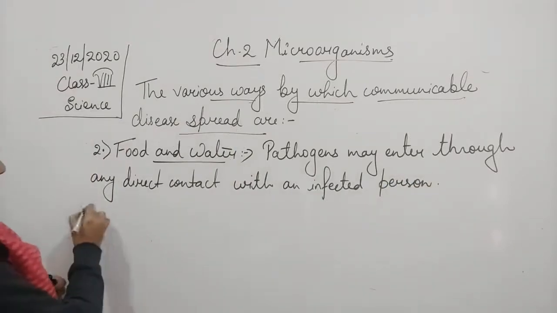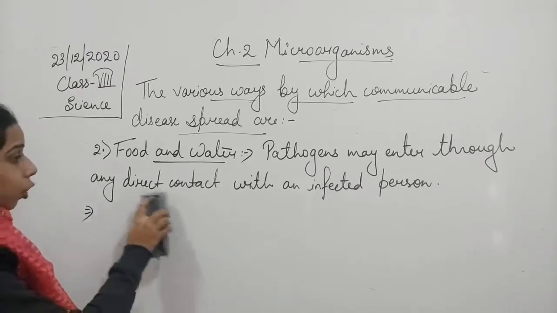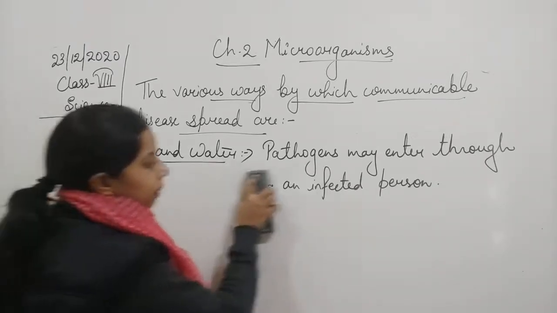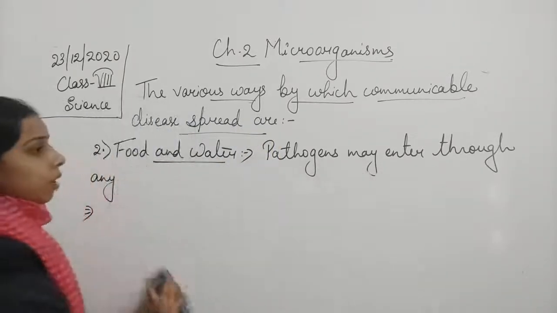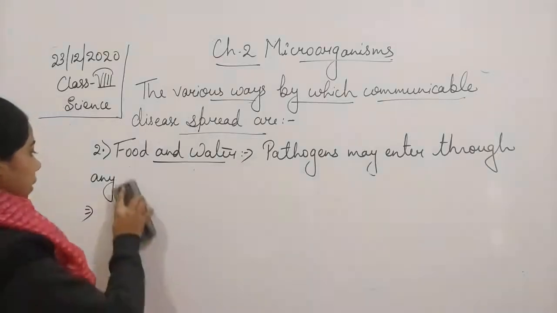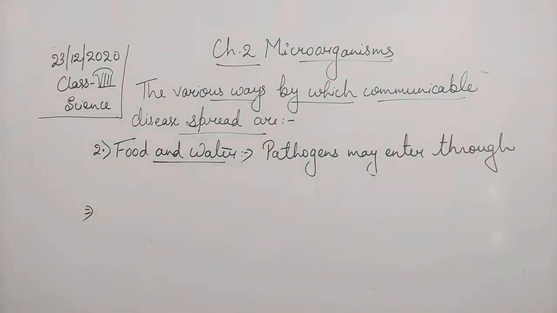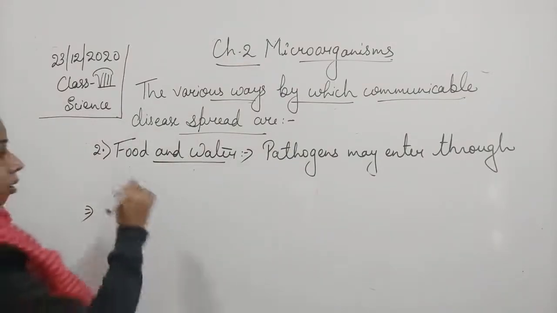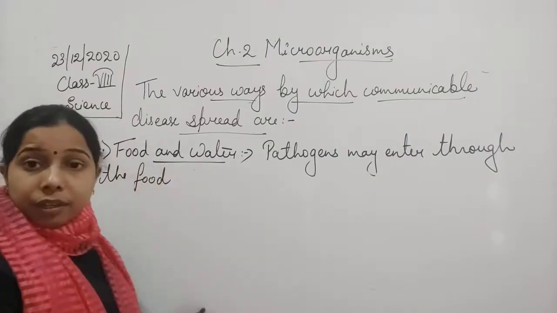So how does it get in with direct contact? Here we should add direct contact with food and water. In place of that, we can also write: the pathogen may enter through eating any contaminated food and water.